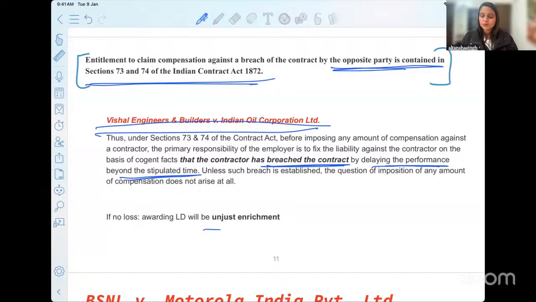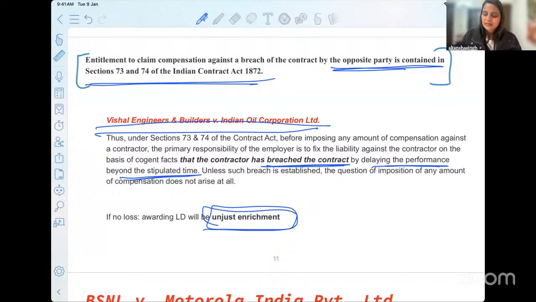If you do so, it will be classified as unjust enrichment. You have unjustly tried to enrich yourself by taking that amount of money from the other party without first finding out whether the party was absolutely wrong or whether you also contributed to that wrong or not.